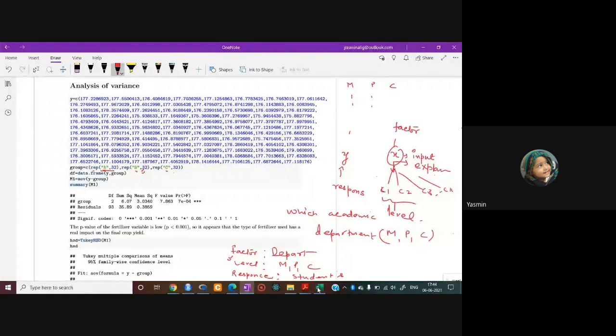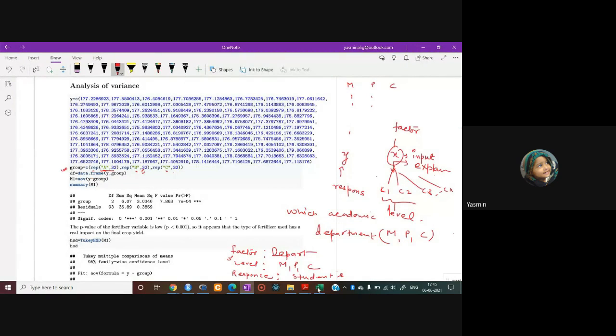In such a way, we have created the vector of the fertilizer. The total number of observations is obviously 96, and each type of fertilizer has an equal number of repetitions, 32 times, right? So we have created the response vector of the response variable, and we have created a group of all the fertilizer types.